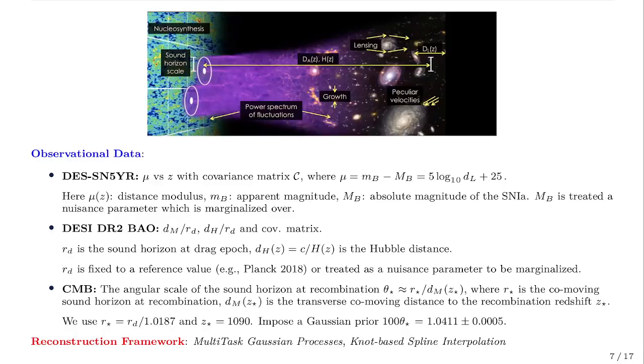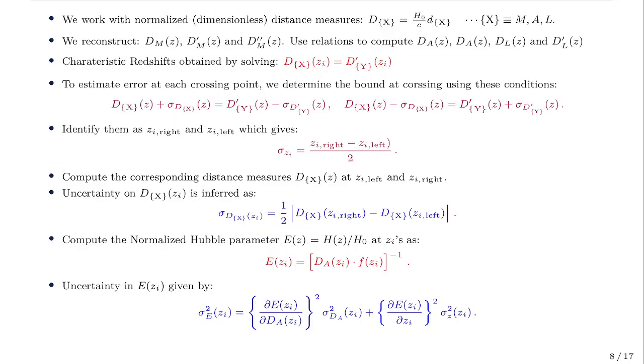For this exercise, we make use of two reconstruction techniques, multitask Gaussian process and knot-based spline interpolation. These are non-parametric smoothing techniques used to fit observational data to probe the underlying theoretical function directly from data, independent of any fiducial cosmological model. Dimensionless distance measures are given by this D_x, where x can be either M for the co-moving distances, A for the angular diameter distances, or L for the luminosity distances.